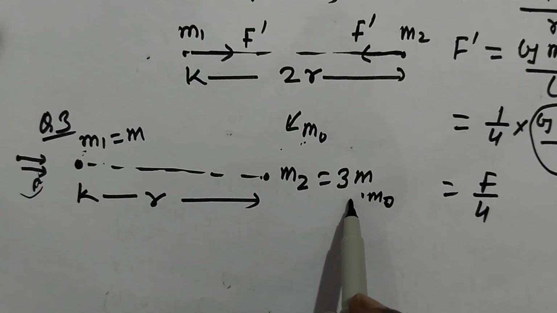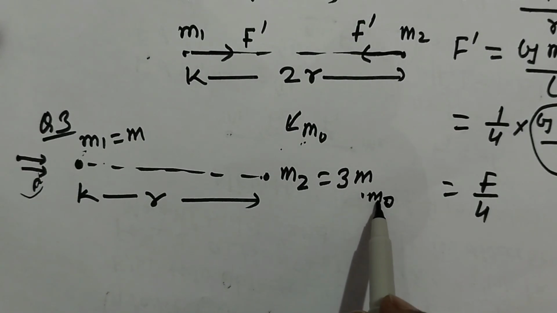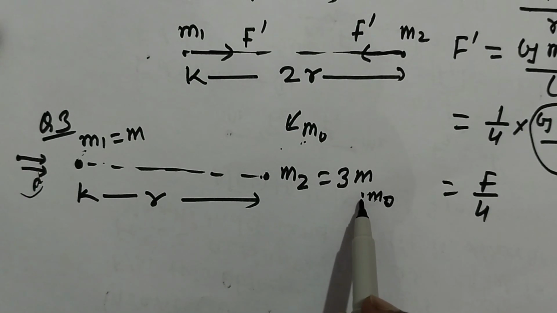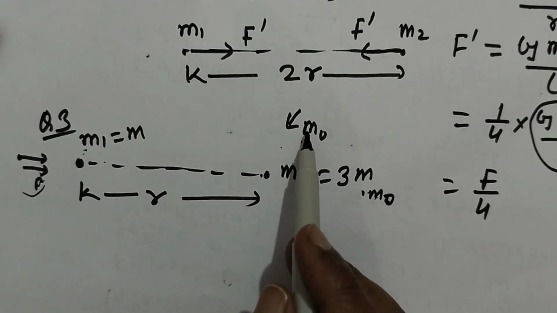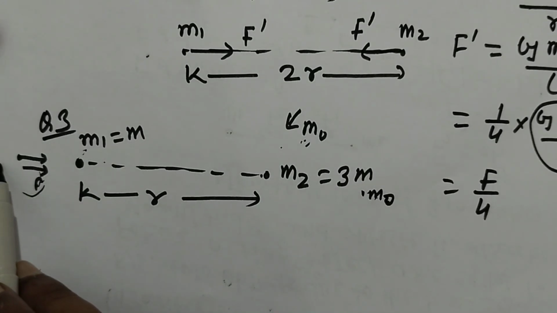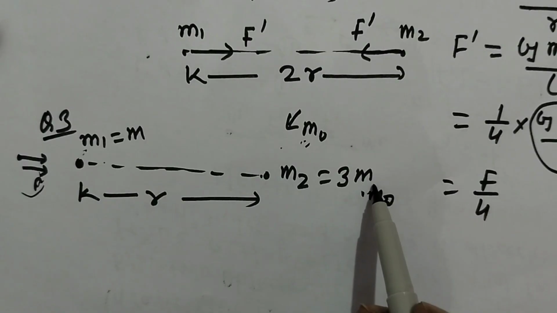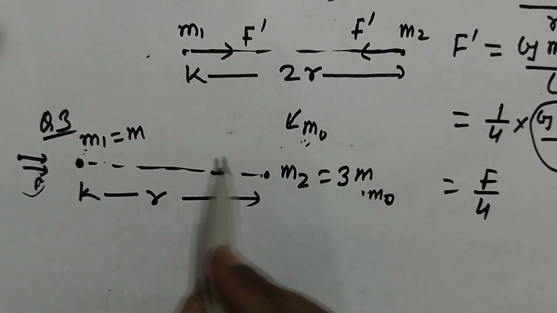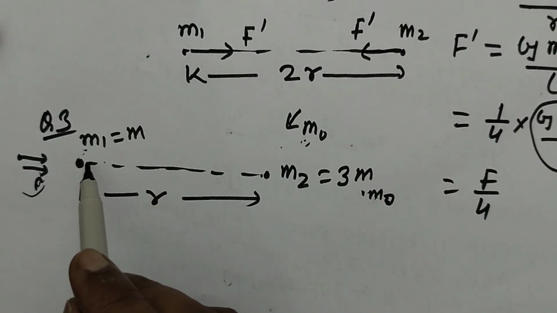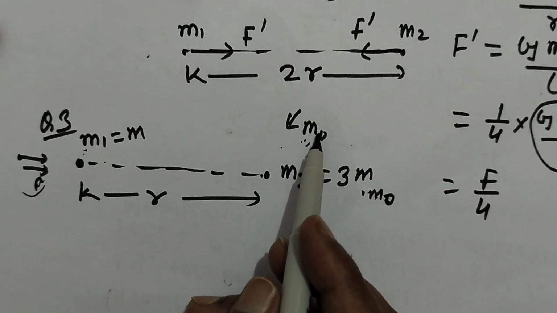So there will be no chance to have zero force acting on M0. So we cannot keep this M0 either on the left side of M1 or on the right side of M2. So we have to put this M0 anywhere in between mass M1 and M2.